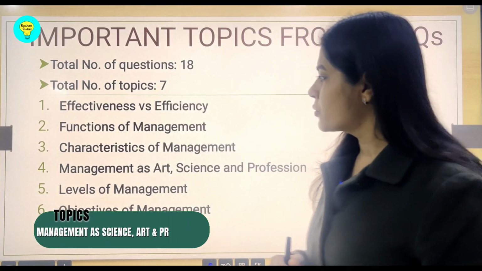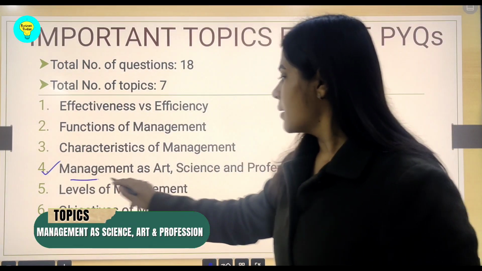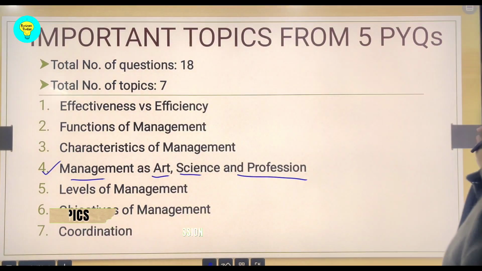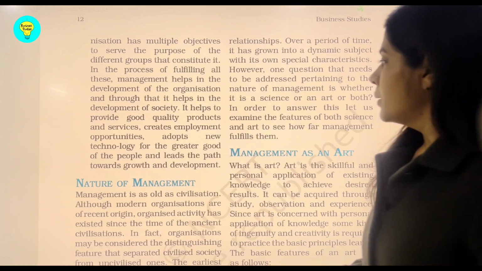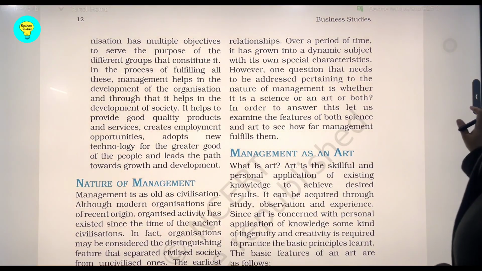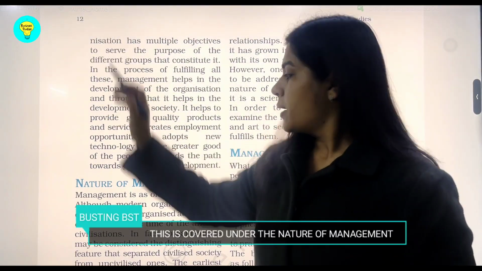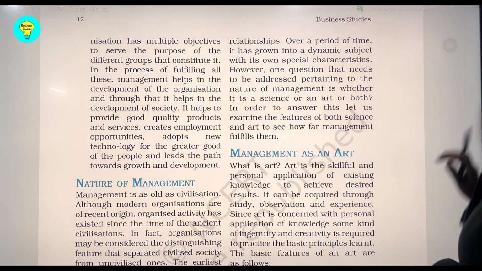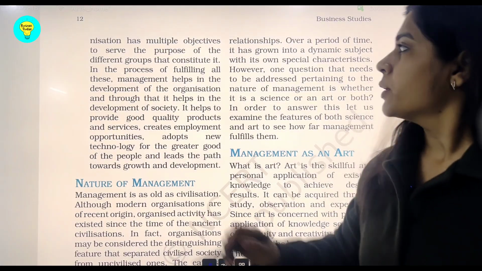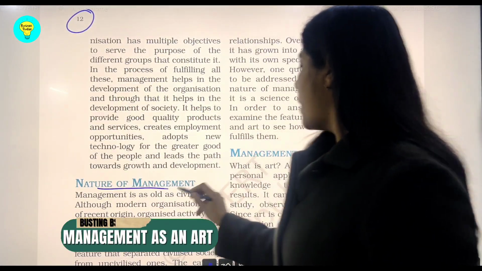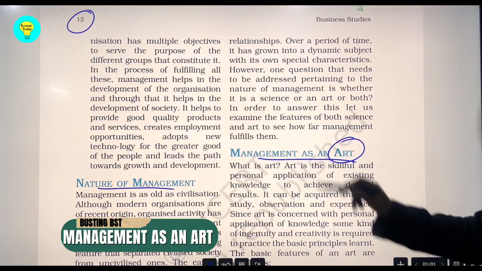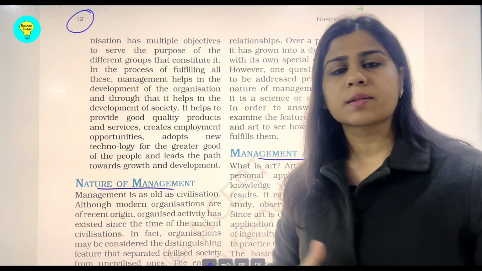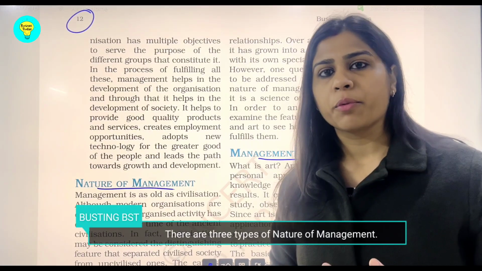So next in line is the topic of management as an art, science or profession, that is, nature of management. Let us have a quick overlook. If you see on page number 12 of NCERT, this point has been covered under the topic of nature of management. The very first nature is management as an art. First of all, you need to remember that there are three types of nature of management discussed in the book: art, science and profession.